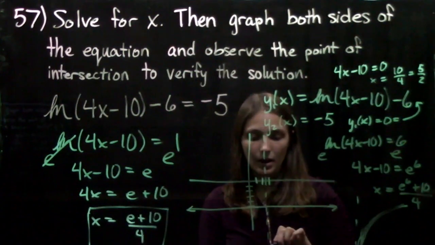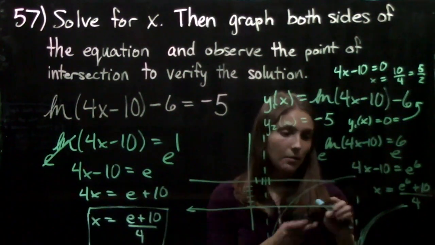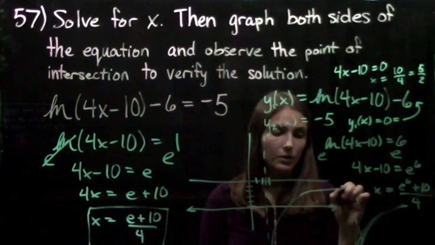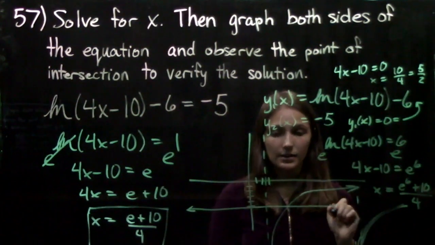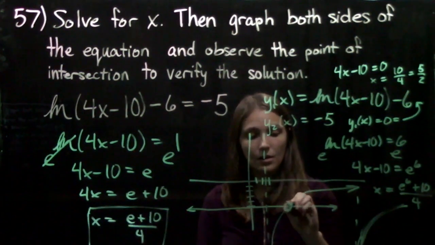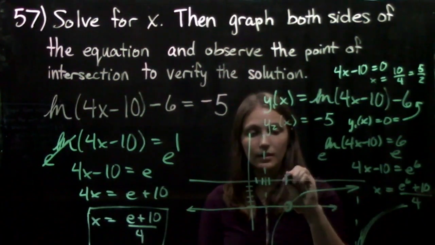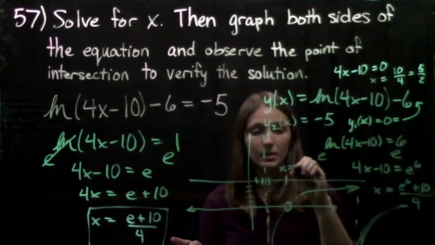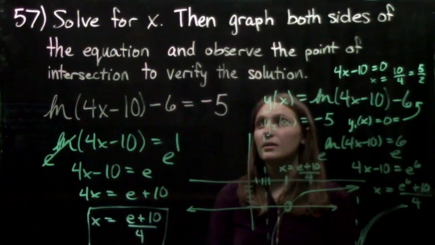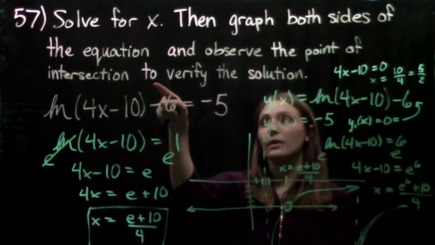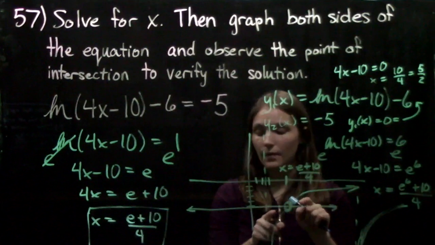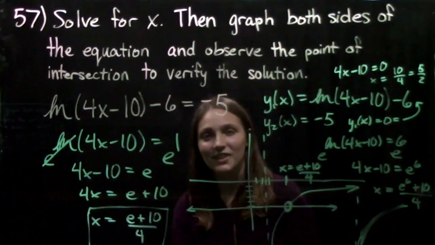So what we're going to do is go ahead and draw the basic shape. And we know that it's actually not going to cross the x-axis that soon, but it's going to go pretty far out before it actually crosses the x-axis. And what we want to notice here is that this x value, when you have this graph precisely, this x where they intersect, is going to be equal to e plus 10 divided by 4. And that's what it says when it says you want to observe the point of intersection to verify the solution. You verify that where x equals e plus 10 over 4, that's where these two are going to intersect. So that's your answer.